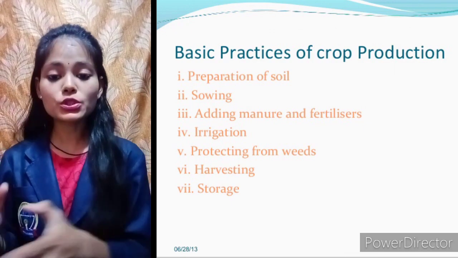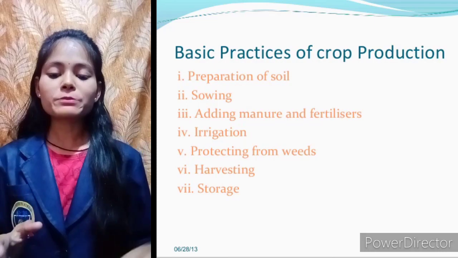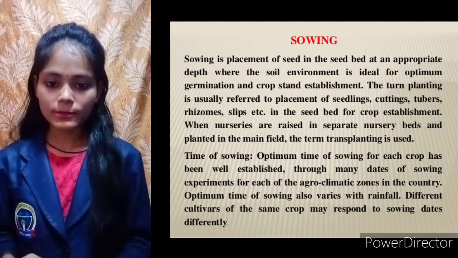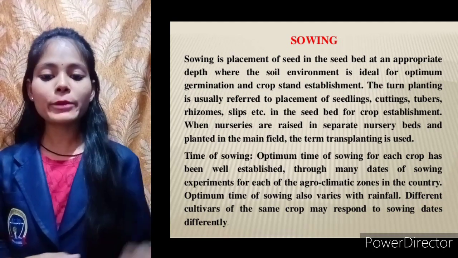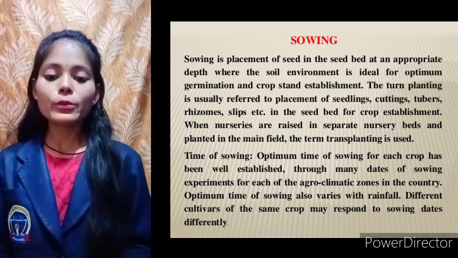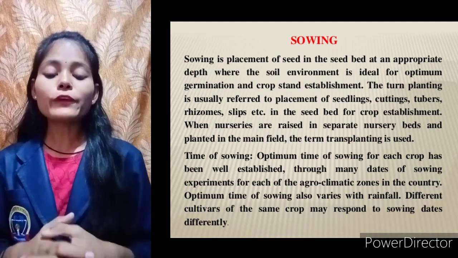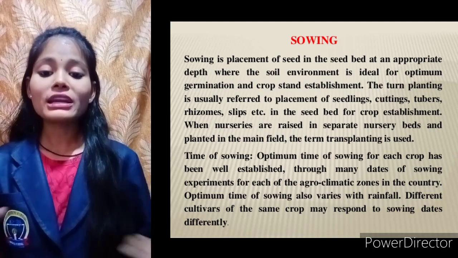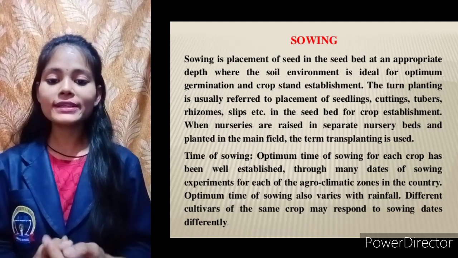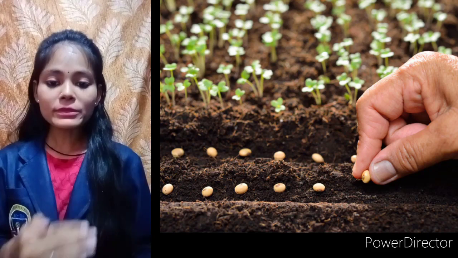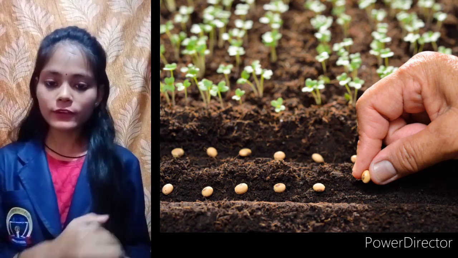So let us now talk about the second process, that is sowing. Sowing basically means putting seeds into soil. If we simply want to grow a plant, we can put a seed into the soil, water it and take care of it. But if we want to put a large amount of seeds in the soil, so much labor and so much time is required. So how does the sowing process take place in our field?